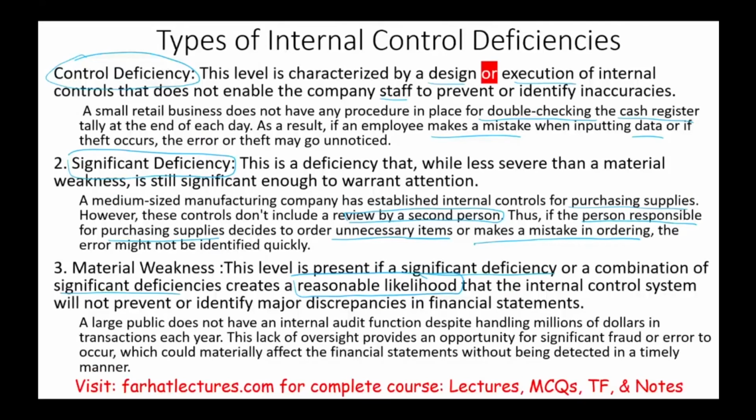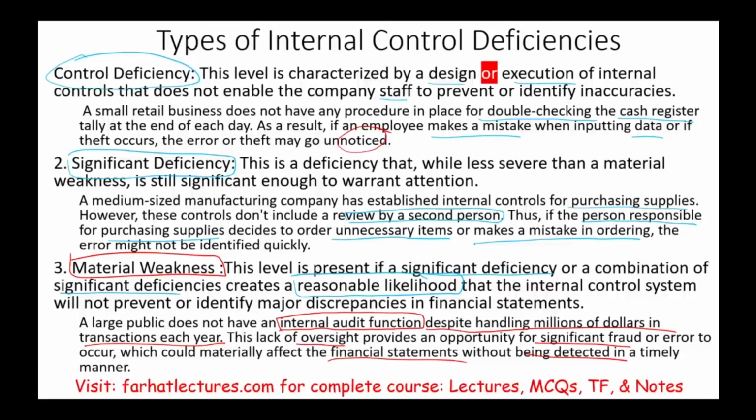For example, a large public company does not have an internal control function, or if they have it, they don't really worry about it. No one listens to them, despite handling millions of dollars in transactions each year. So notice the difference here versus one individual versus the whole company that was affected. This lack of oversight provided an opportunity for significant fraud or error to occur, which could materially affect the whole financial statement without being detected in a timely manner. Here we have material weakness. Again, the problem is serious. The likelihood of that happening is high. We have a material weakness.